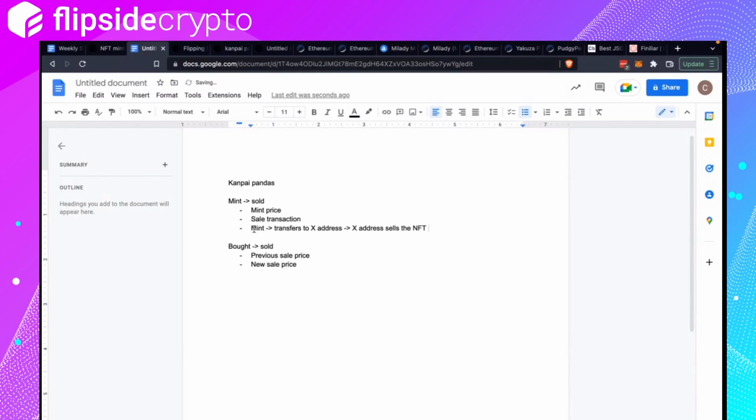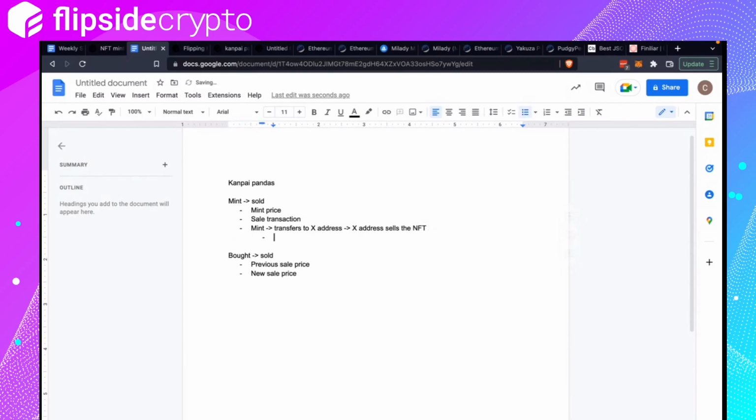So I'm assuming that whoever minted is the same person as X address. If not, why would they give it for free, right? If not, then it's hard to calculate how much they profited.